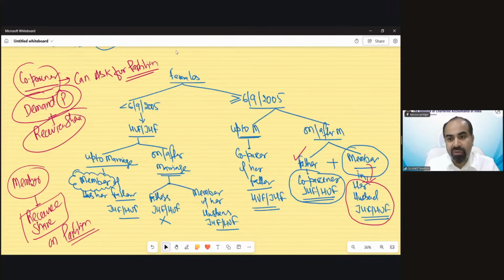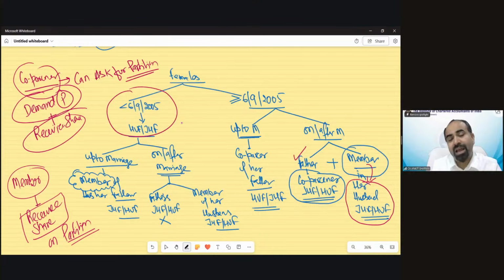Now, I believe a lot of questions must have been answered. What must be coming to your mind before discussing this topic? Was any law passed on 6 September 2005? The amendment was made by the Supreme Court, Mr. Kuldeep. So that's why it happened. Before that, only males had the power for partition, and the female position we have discussed. And let me tell you, in the examination, this part is not going to be asked because this is an old concept.